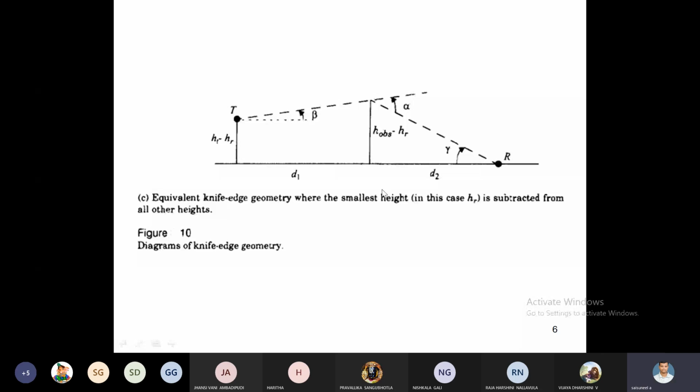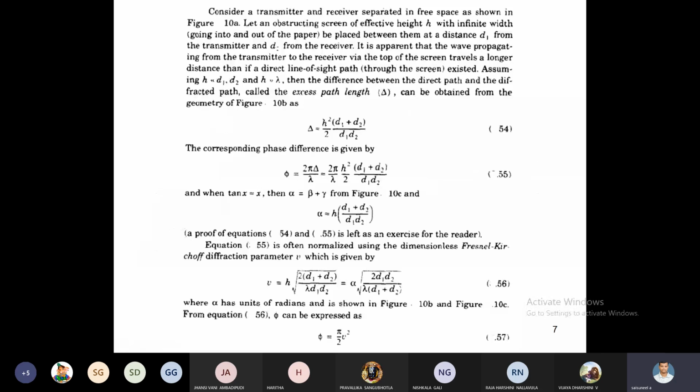Here, from these figures, what is H? H is the height from the line of sight path to the knife edge of the obstacle. Otherwise, it is also called the effective antenna height. Here, see these figures.